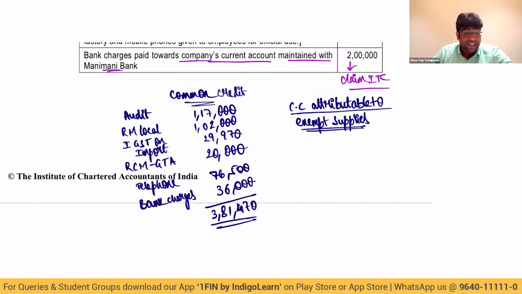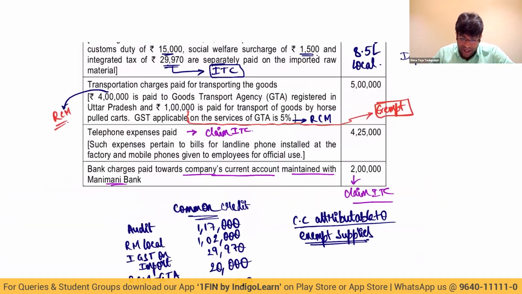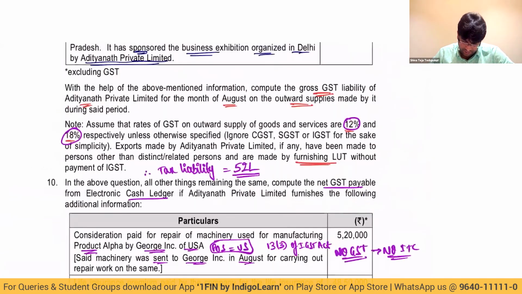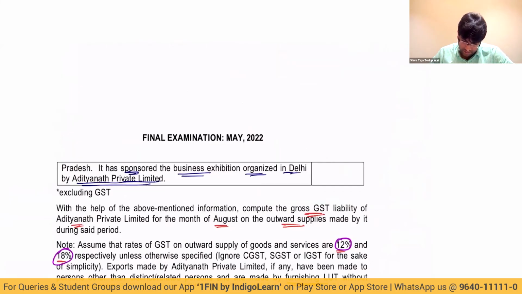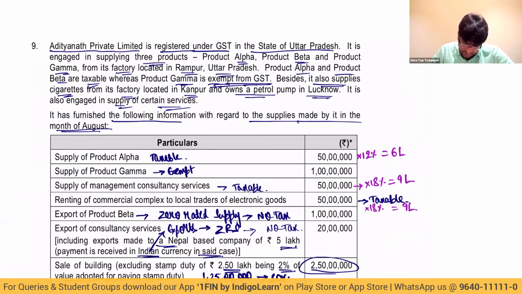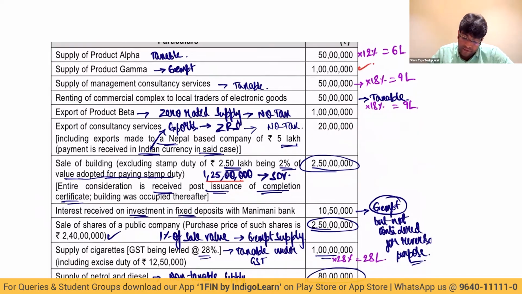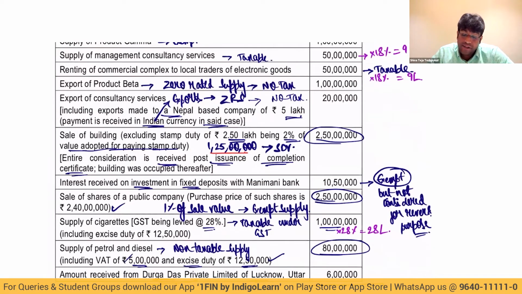First of all, let us calculate the figure of how much is my exempt supply. Then full clarity will come into the picture. If you see the question carefully, what is the value of my exempt supply? Gamma is exempt. How much is gamma? 1 crore. Plus building 1 crore 25 lakhs. That means 2 crores 25 lakhs.